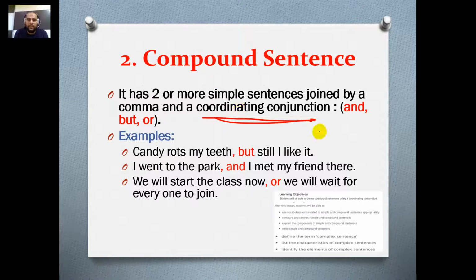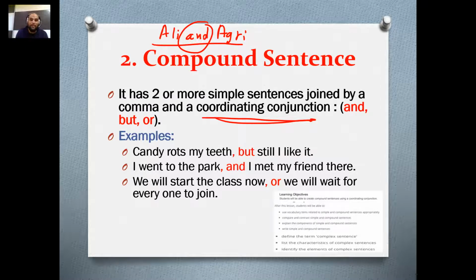Pay attention, please. Sometimes you're going to have a compound subject. For example, Ali and Ahmed, for example. Okay? So here we have a compound subject. It's not a compound sentence, because the and is occurring between two subjects.